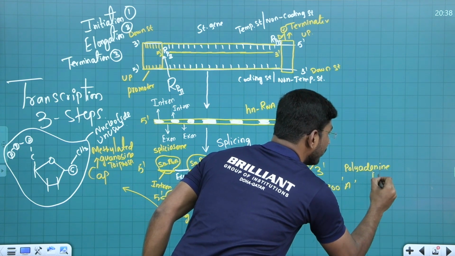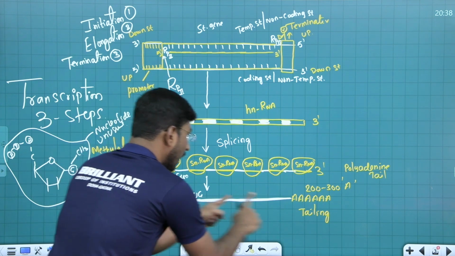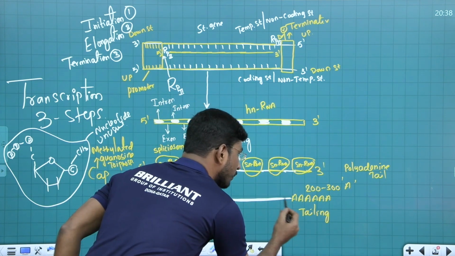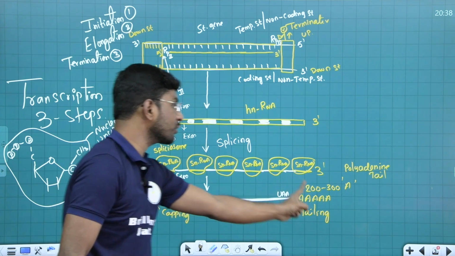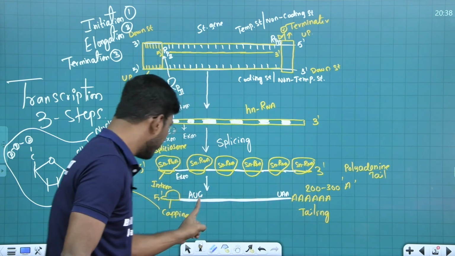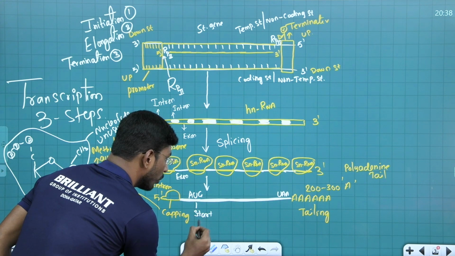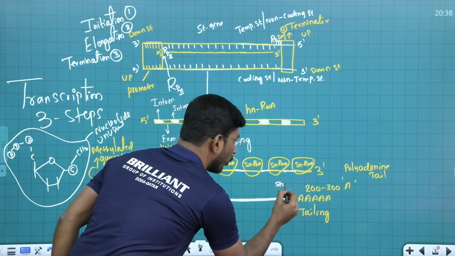Polyadenine tail, we call polyadenine tail. This is the start one, and our last one is called what? Tell me. We know in the RNA the last one is called the stop codon, right? So before the start codon is called start codon. This one is called stop codon.